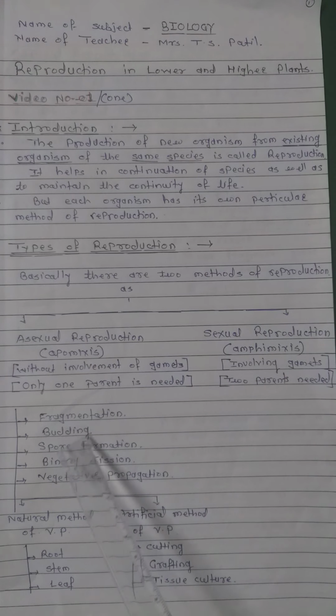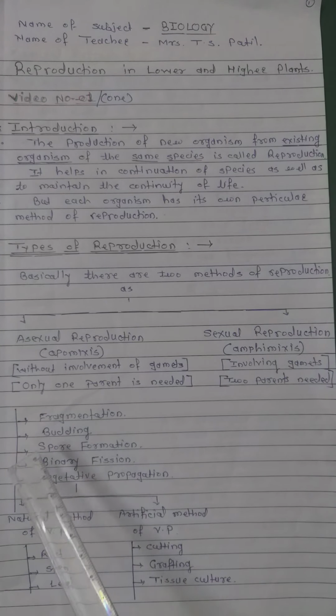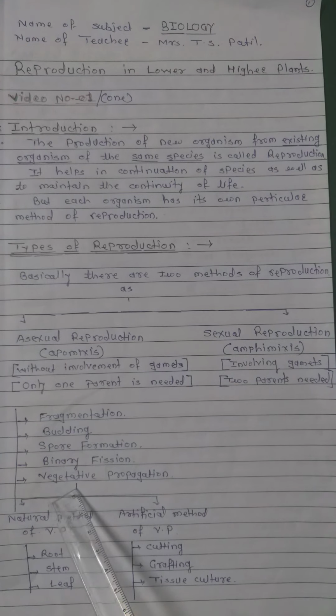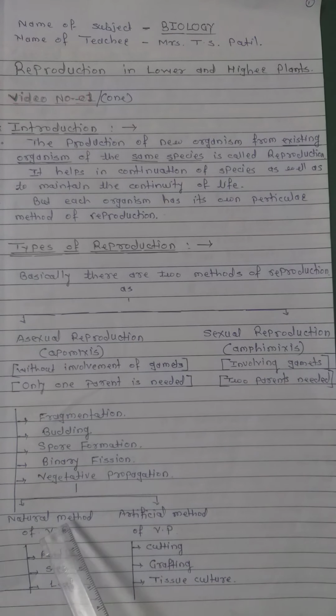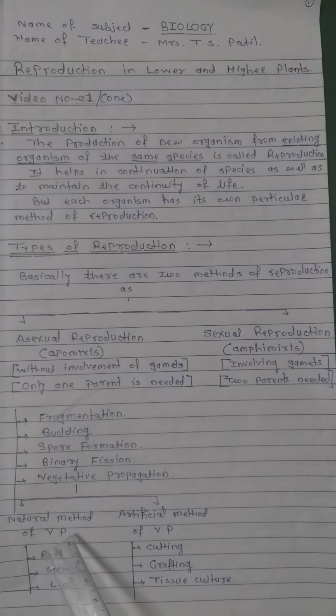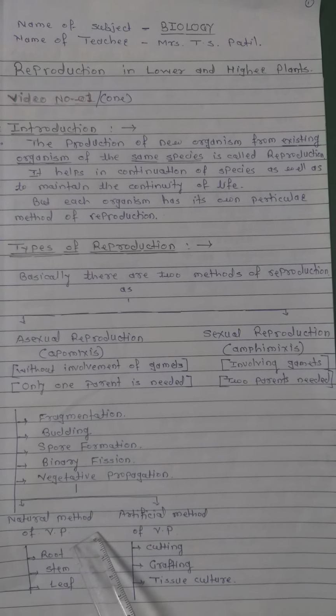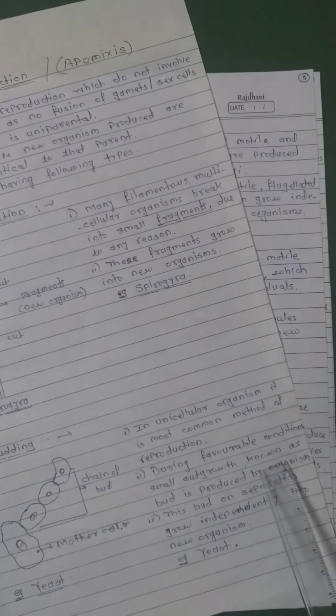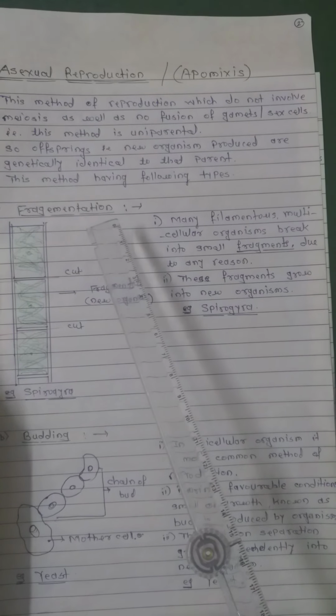Now, asexual reproduction has the following types, which are these. First, fragmentation, budding, spore formation, binary fission, vegetative propagation. Vegetative propagation again has two types: natural method of vegetative propagation and artificial method of vegetative propagation. In the natural method, the plant reproduces by root, stem and leaf. While in the artificial method, there are cutting, grafting and tissue culture. These are new methods. Now, we will see in detail.